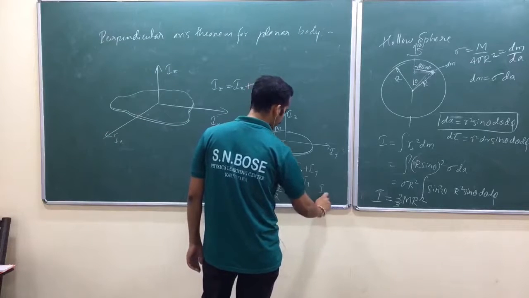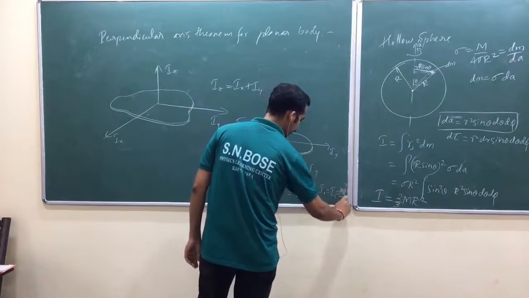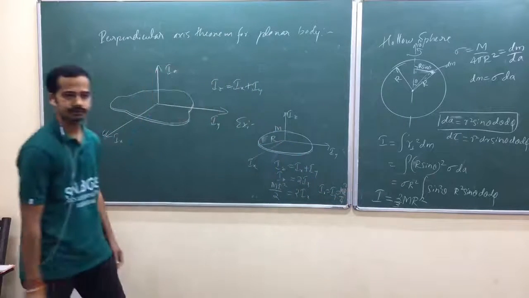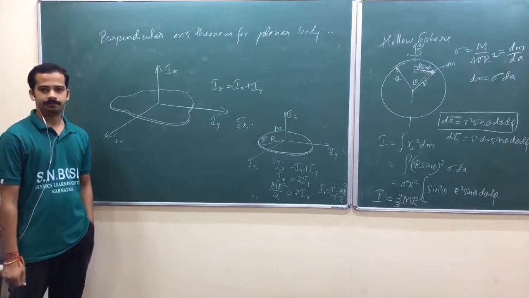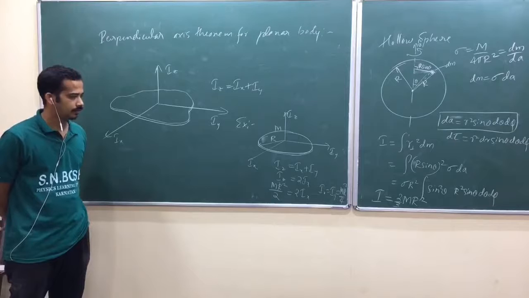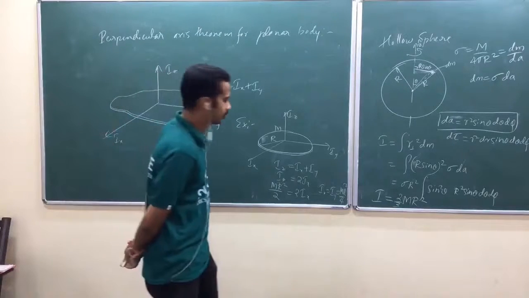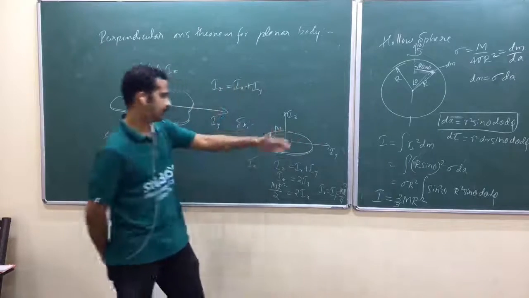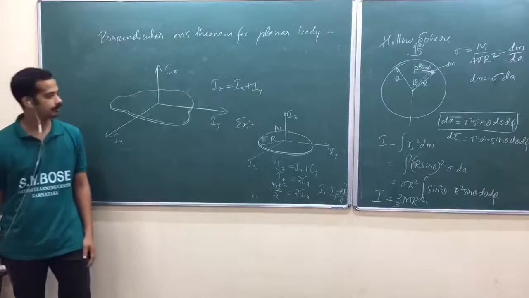That's why Ix equal to Iy is equal to M r square by 4. You should know Ix equal to Iy because of symmetry. It doesn't matter which diameter you take on the plane of the disk, so the moment of inertia will be the same.